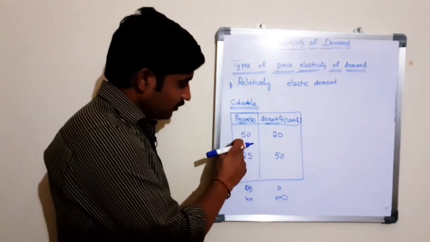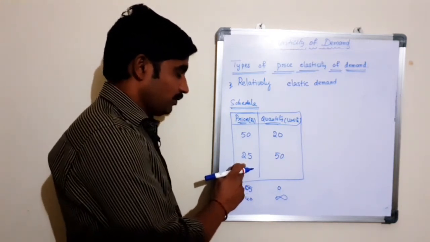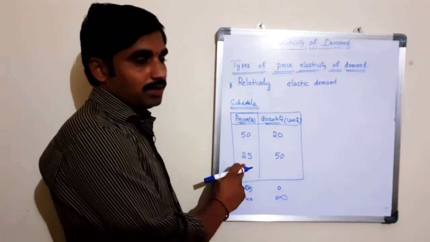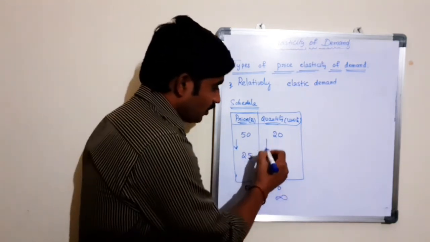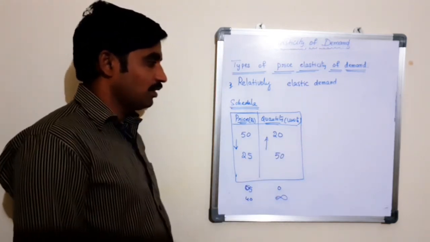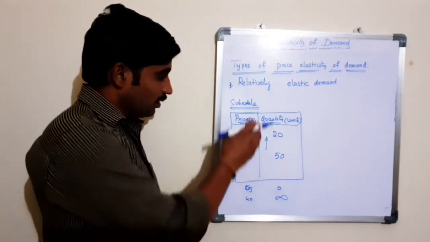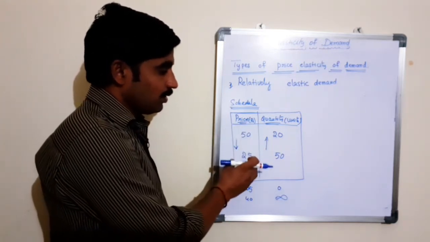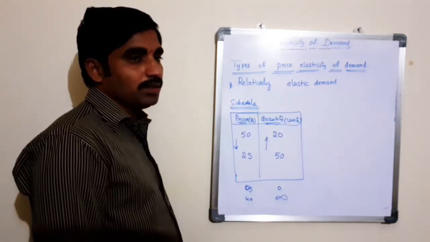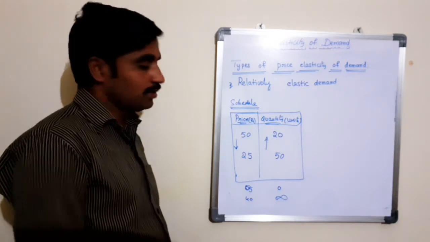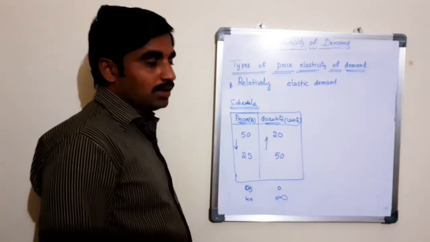Here, the price of the product is decreased to 25 rupees, which means a 50% decrease in the price of the product and more than 100% increase in the quantity demanded of the product. This means the proportionate change in the price of the product is less than the proportionate change in quantity demanded of a commodity. This is the situation called relatively elastic demand.